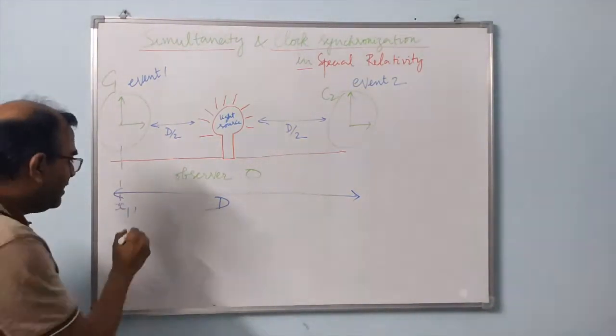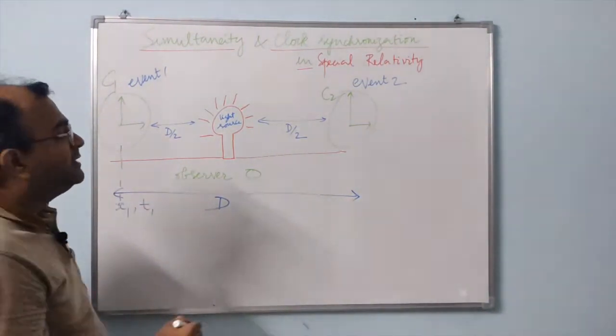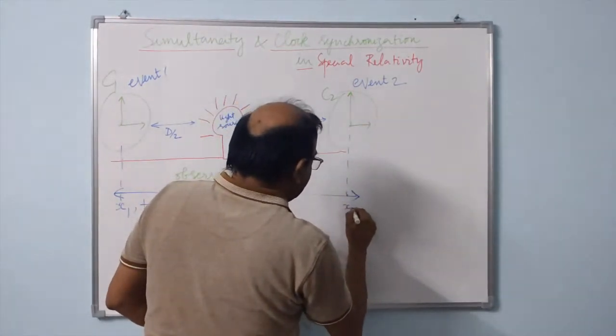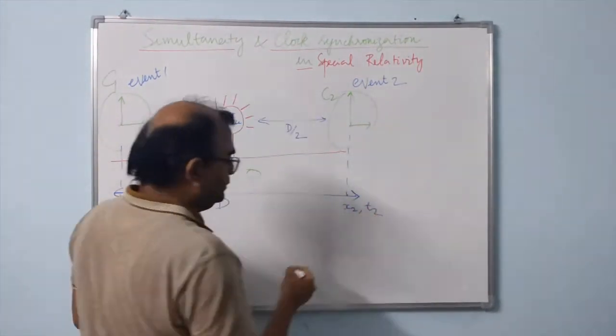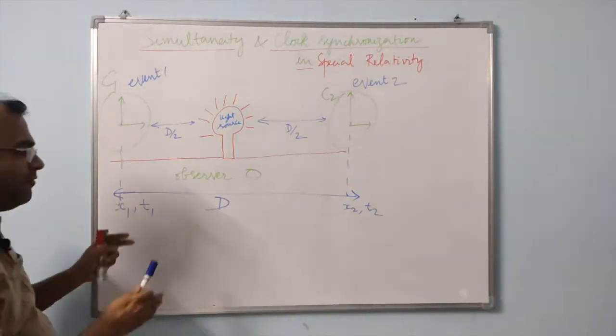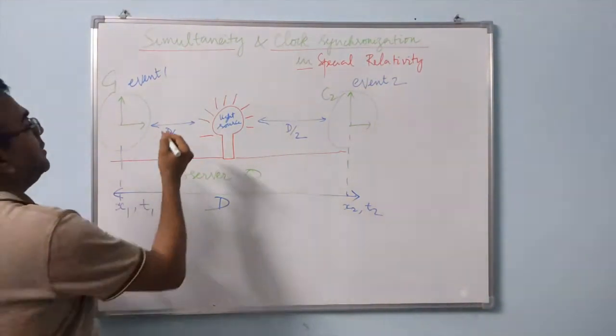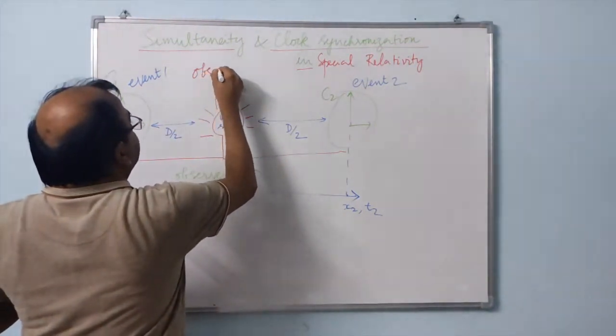At what time it is occurring? t1. Similarly, the coordinate of the second event is occurring at a point x2 at a time t2. Now, this is all for the observer O who is fixated on the Earth. Now, suppose there is an observer moving.